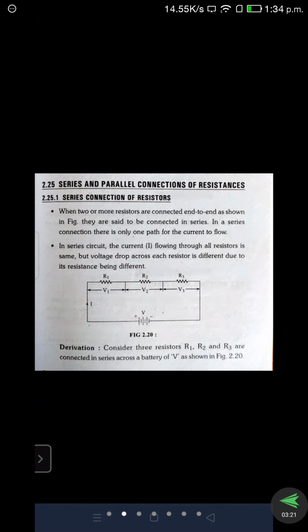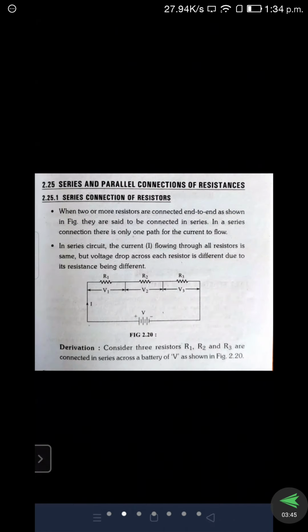So in case of series connection, when two or more resistors are connected end to end, that is, the second end of the first resistor is connected to the first end of the second resistor, if it follows that type of connection, we call it a series connection.